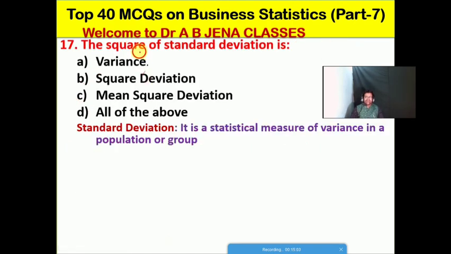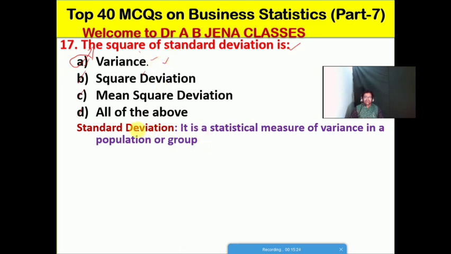So next one we will see: the square of standard deviation is what? A, variance. B, square deviation. C, mean square deviation. D, all the above. Friends, so it's A. So variance means the difference or the gaps. The square of standard deviation is the variance.